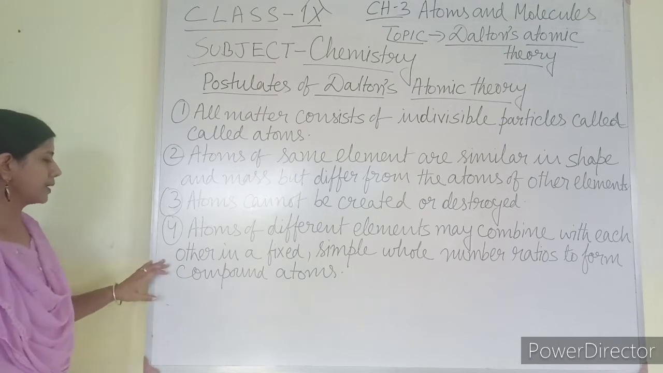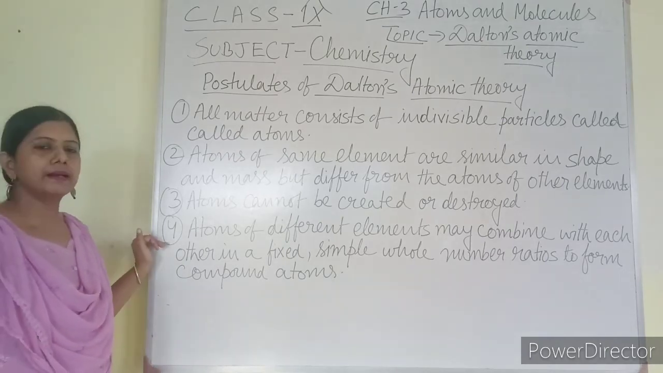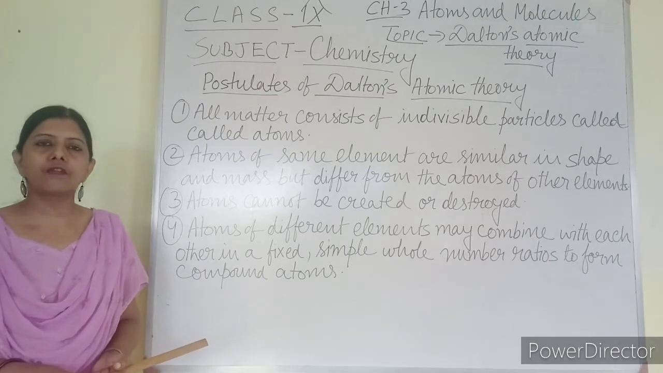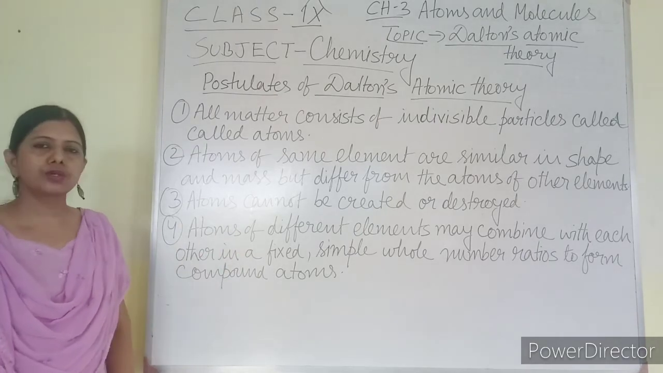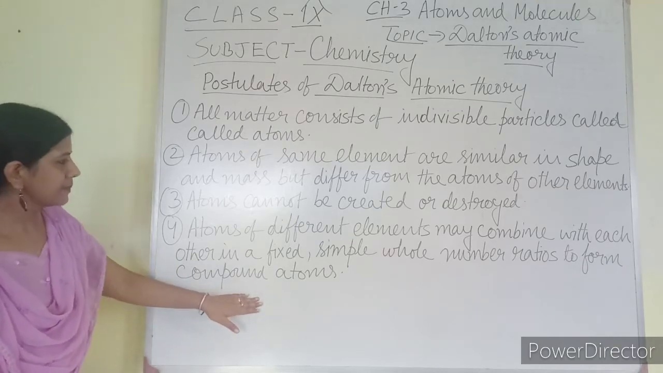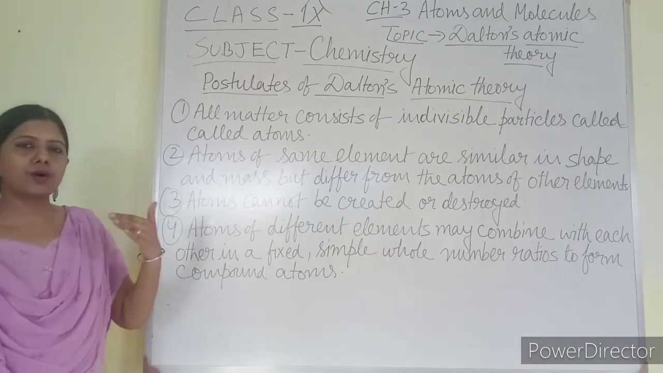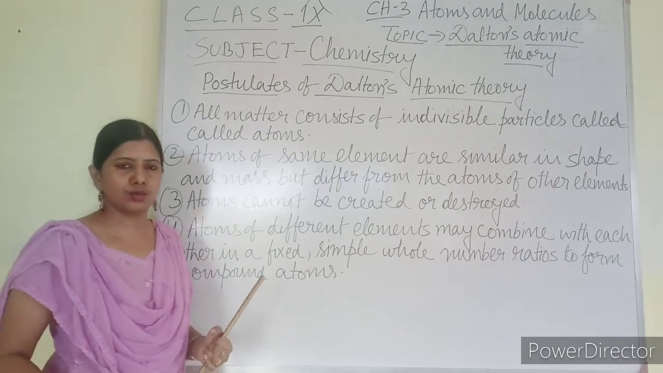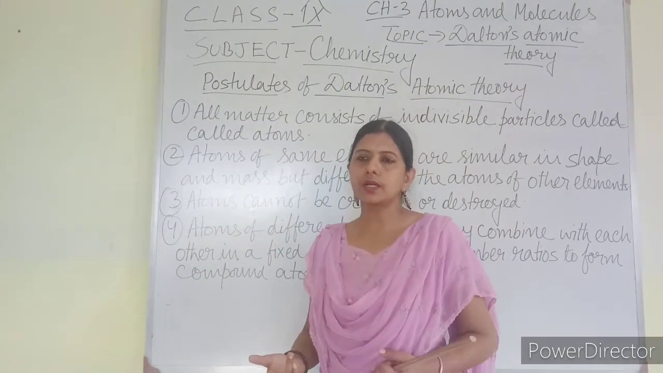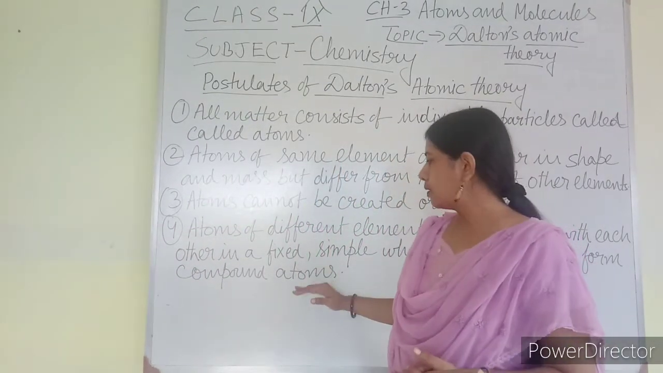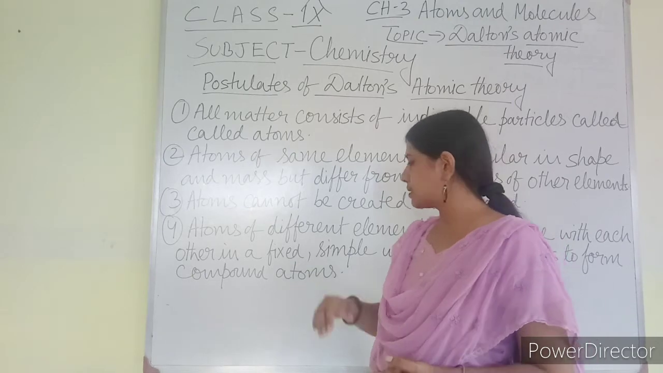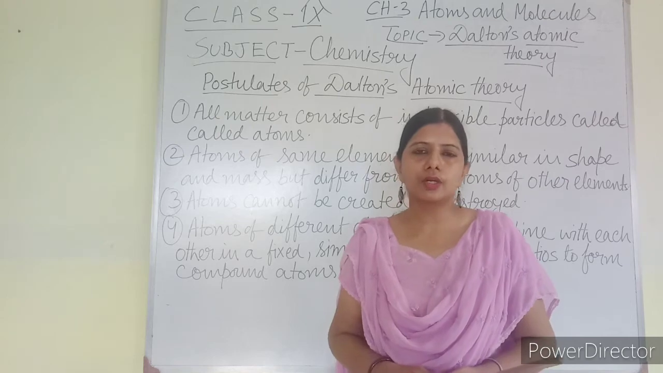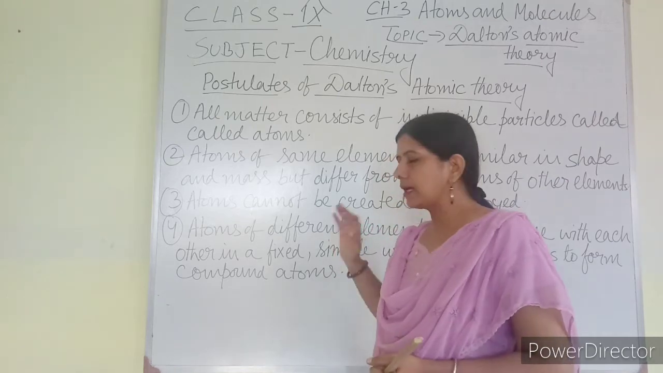So atoms of different elements may combine with each other in a fixed simple whole number ratio to form a compound atom. This point can be related with the law of constant proportion or law of definite proportion. There also you have gone through the same thing. That is, atoms of different elements are always going to combine in fixed simple whole number ratios. They cannot combine in fractional numbers or in any other way. They always combine in a simple fixed number ratio to form a compound, and the smallest particle of that compound is the compound atom. Okay.